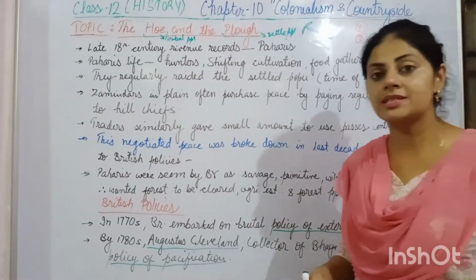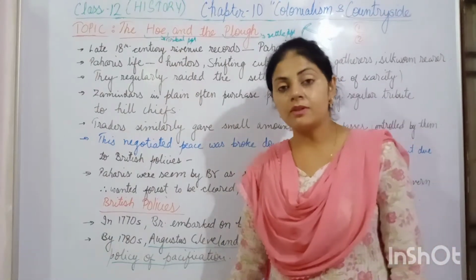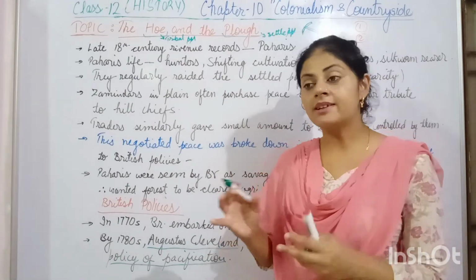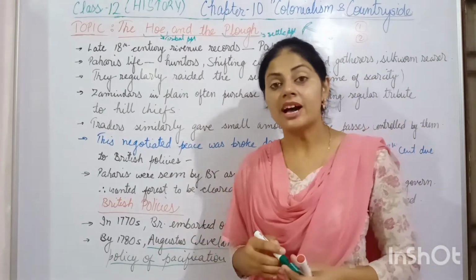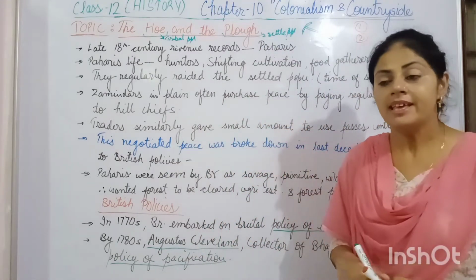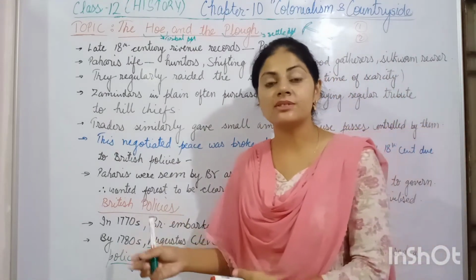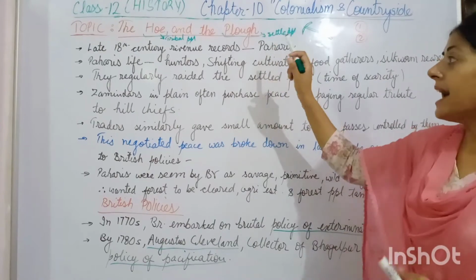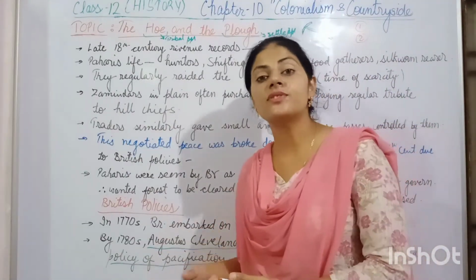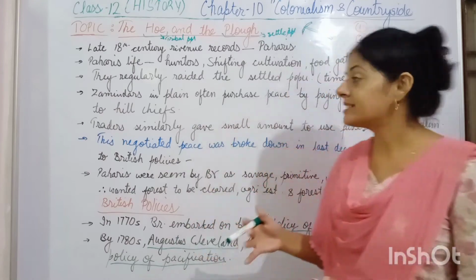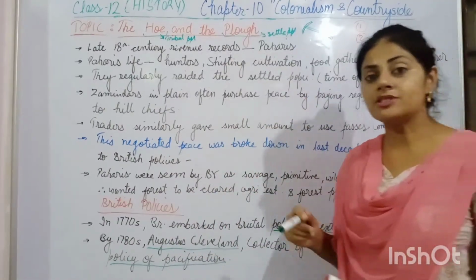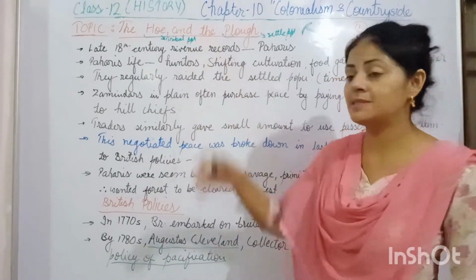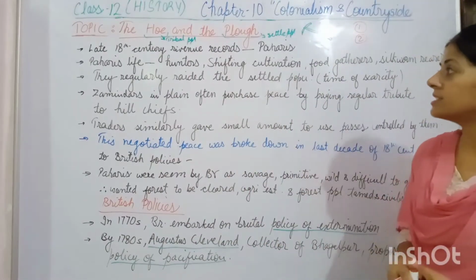In this topic you will study the tribal people, one of the important tribal communities of the Jharkhand state in the region of the Rajmahal Hills. Rajmahal Hills are the hills in the Jharkhand state. In that region one tribal community lives. We study that community, and we also study what was the impact of the colonial rule on these people. After that, in the second part, in the topic plough, we study how the settled people changed the life of these people. Okay, so now we continue.